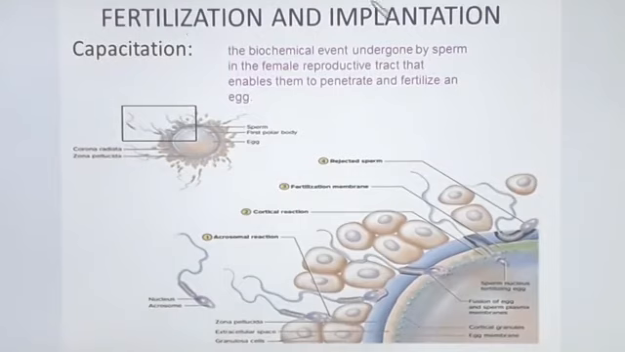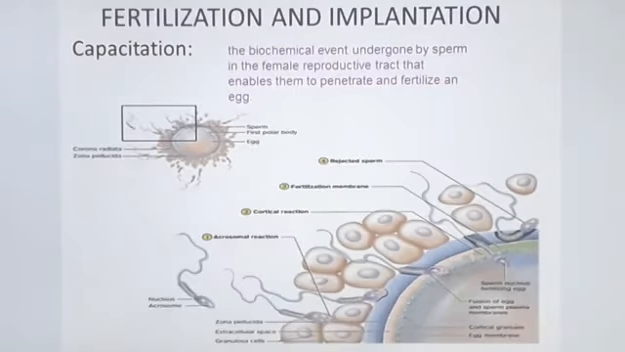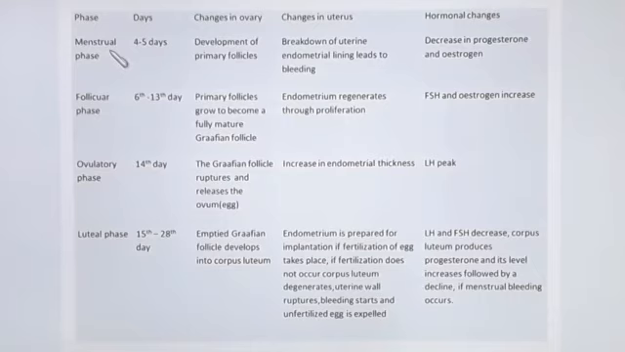Next topic is fertilization and implantation. Before that, we'll recapitulate once again all those cycles. We have seen 4 cycles. What are those 4 cycles? First one is the menstrual phase, then the follicular phase, the ovulatory phase, and the luteal phase. The menstrual phase occurs for 4 to 5 days. Follicular phase is from the 5th day to the 13th day. Ovulatory phase is the 14th day. Luteal phase is the 15th to 28th day.